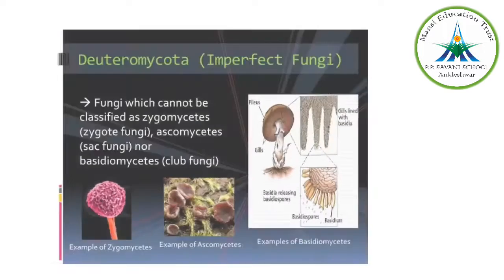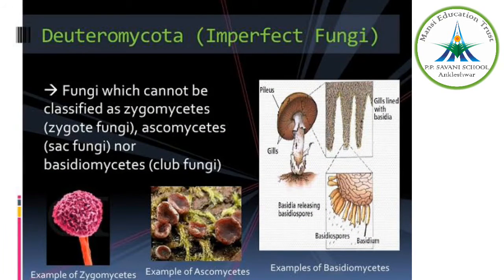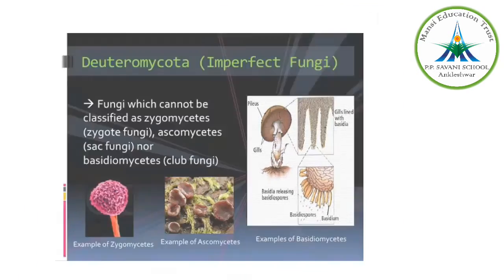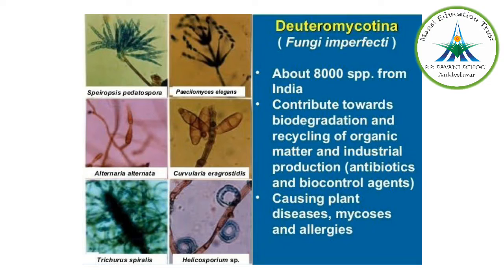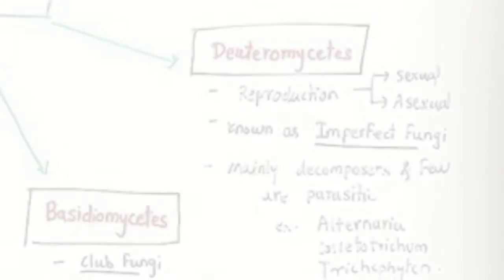The fourth one is Deuteromycetes, which is also commonly known as imperfect fungi. Why? Because only the asexual or vegetative phases of these fungi are known, while sexual reproduction has not been observed so far. So they reproduce only by asexual spores, known as conidia. And the mycelium is septate and branched.